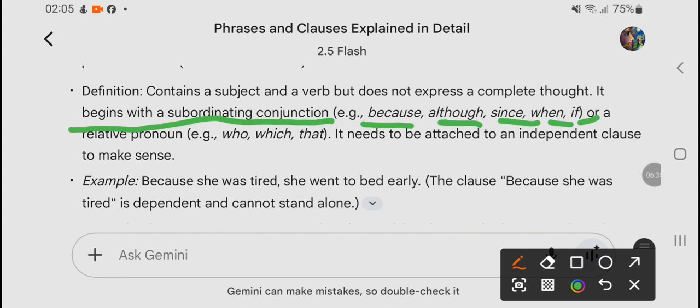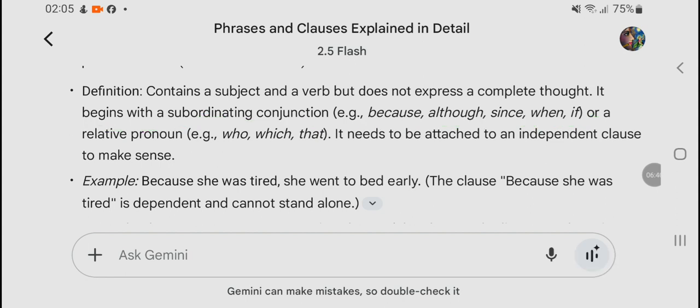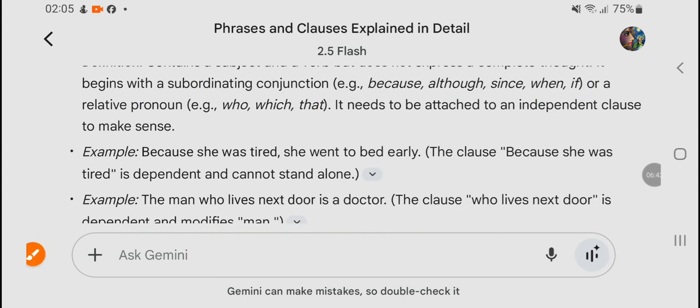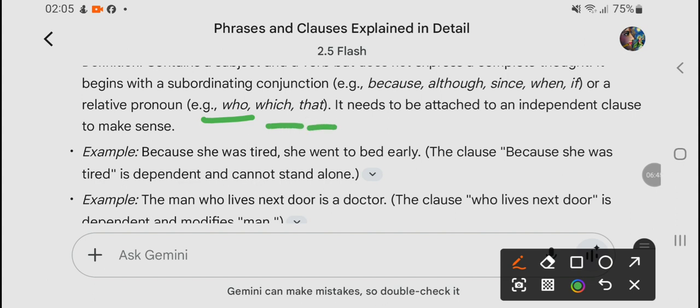This is the clue. And these words are known as subordinating conjunctions or relative pronouns. Relative pronouns are words like who, whose, whom, which, what, where. These are called relative pronouns when these question words, the WH words, come in between the sentence.